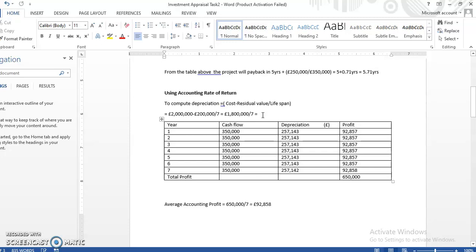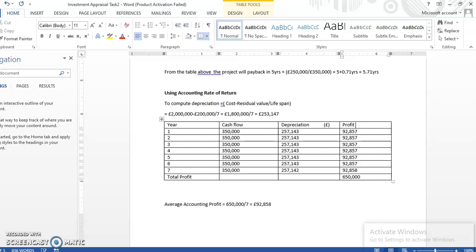So let me type that here: 257,143 pounds. So for us to get the accounting rate of return, we're going to deduct the depreciation value from the cash flow, that is, the cash that flows into the business. At the end of the day, we're going to be left with a profit of £92,857 on a yearly basis.